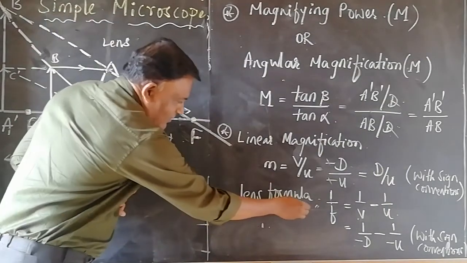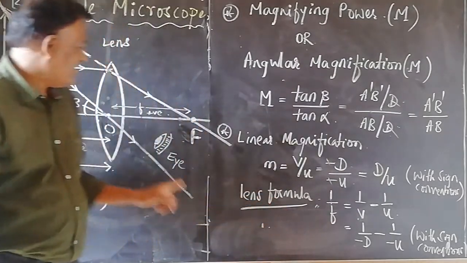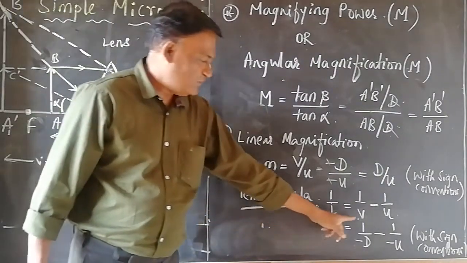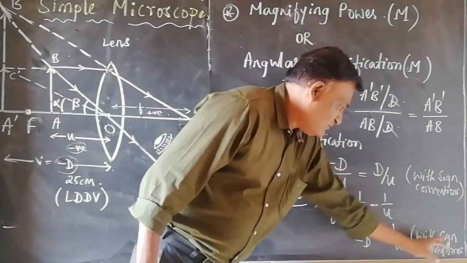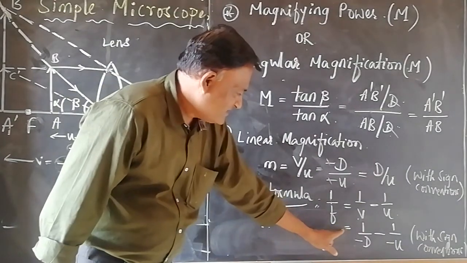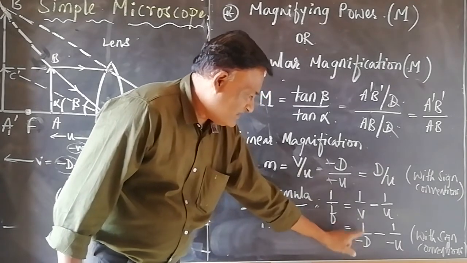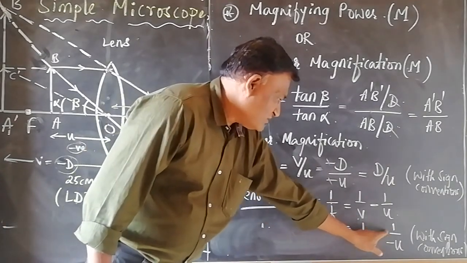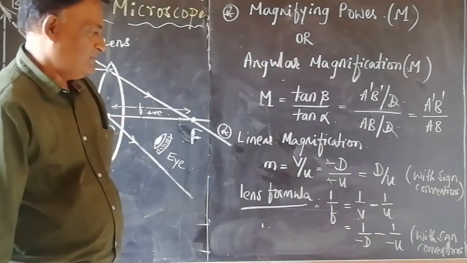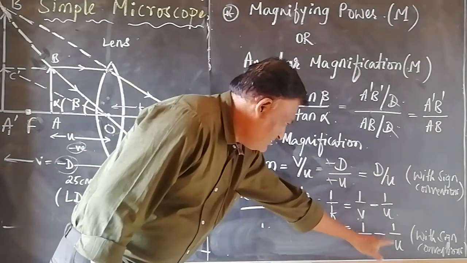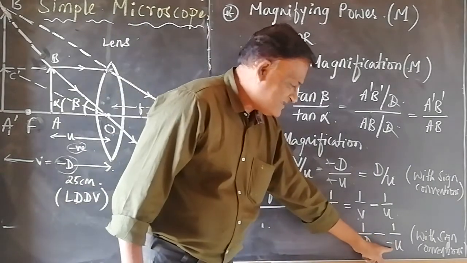Then using the lens formula, 1 by f, where f is the focal length of the given convex lens, v is the image distance, u is the object distance. Applying the sign convention, we can write 1 by f equals 1 by minus D, v replaced by minus D, minus of 1 by u. u is taken as minus u.